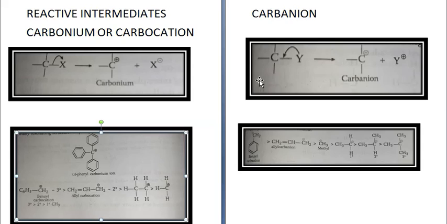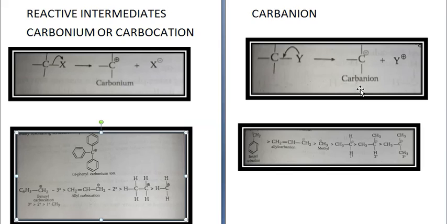Now next is carbanion. Carbanion, the species in which carbon atom has negative charge. Why? Because if from this atom which is attached to it, it has taken the electron, so this Y becomes positively charged and this C becomes negatively charged. So it forms carbanion, that means carbon anion.